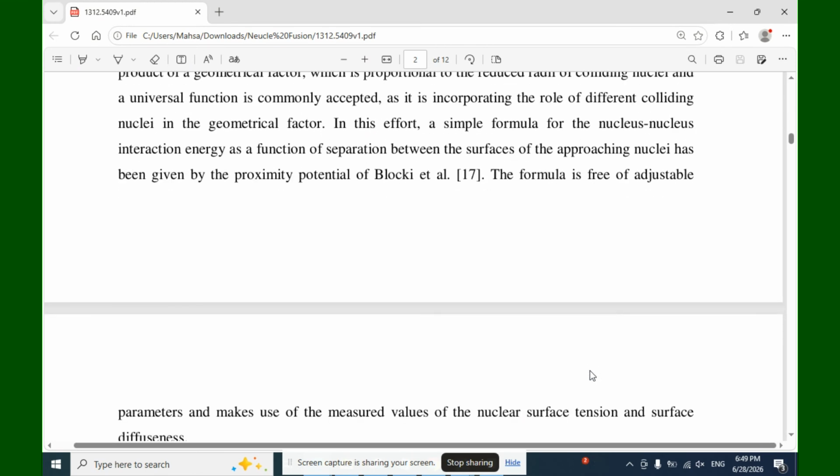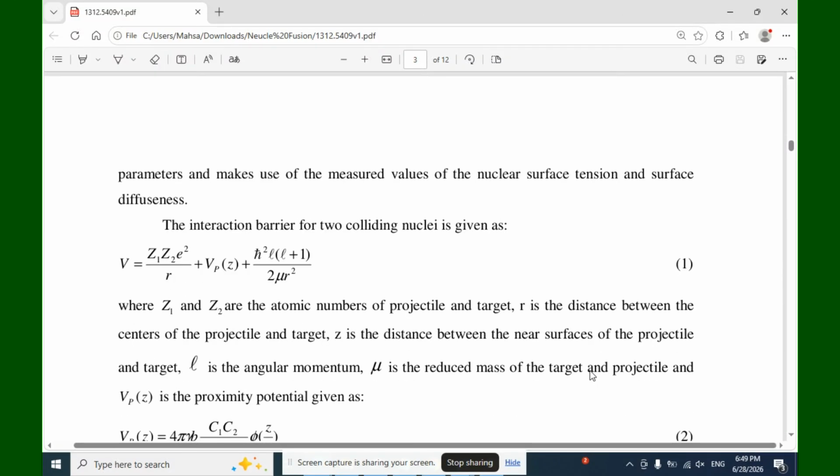The formula is free of adjustable parameters and makes use of the measured values of the nuclear surface tension and surface diffuseness. The interaction barrier for two colliding nuclei is given as V = Z1Z2e^2/R + V_P(Z) + ħ²L(L+1)/2μR², where Z1 and Z2 are the atomic numbers of projectile and target.